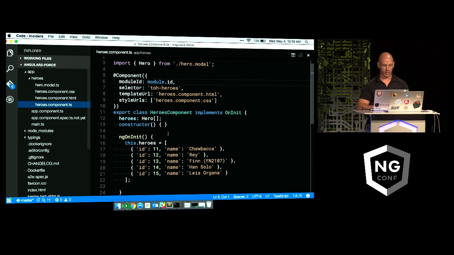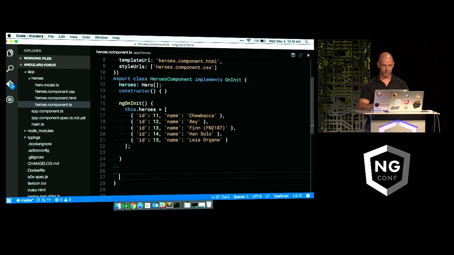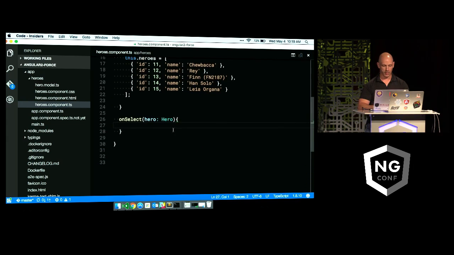So I'll go back into the component. Now we've got to create that function. So I'm going to create an onSelect function over here, and it's going to get a hero, and there's my code for it. So the hero is going to come in, but I have to set this to a property.